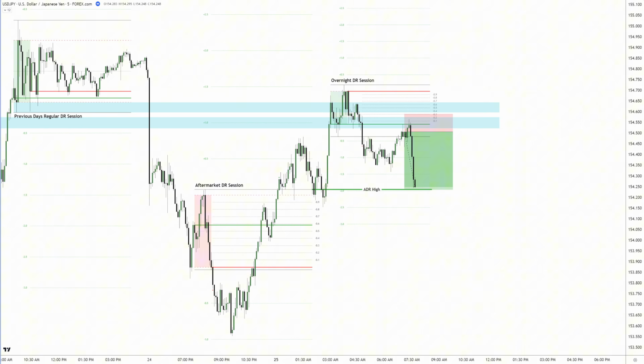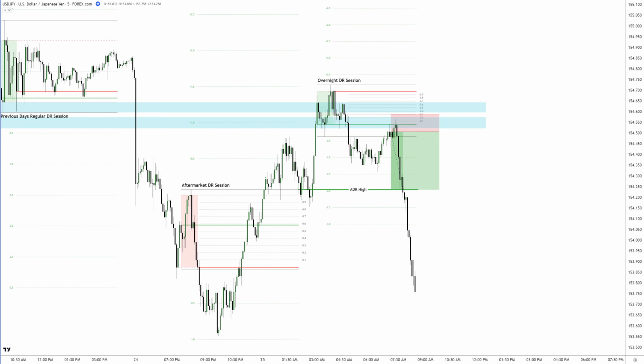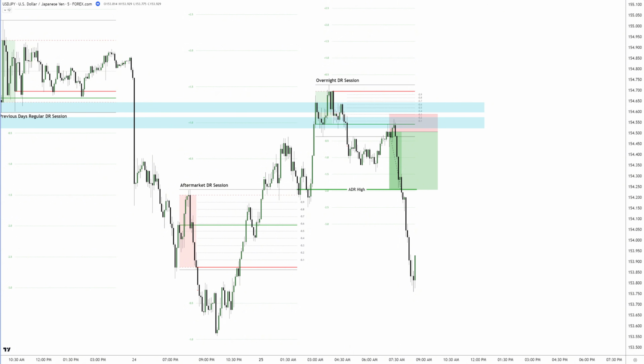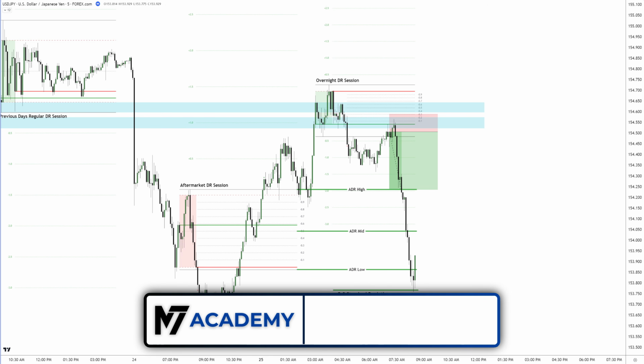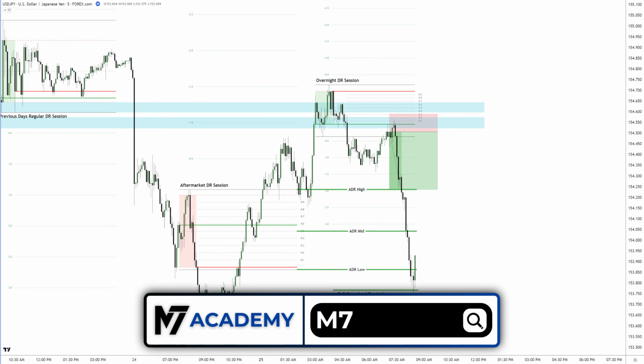Price retraced slightly higher, rejected the opening price again, and finally dropped lower. It didn't just stop at the initial target, it broke through all ADR levels and extended all the way to the +5 standard deviation level. What a banger of a trade! Keep refining your ability to spot these recurring patterns, and opportunities like this will always be within reach.